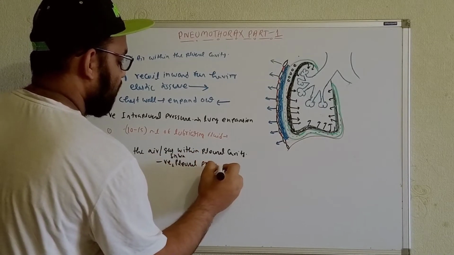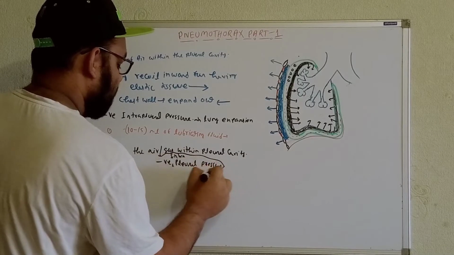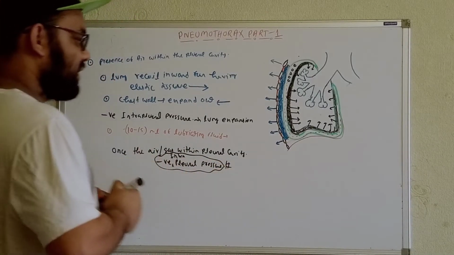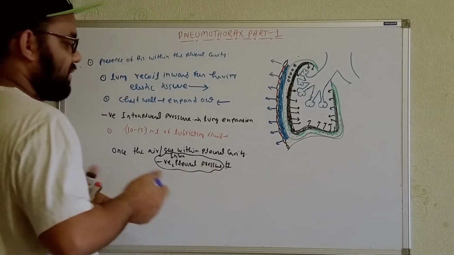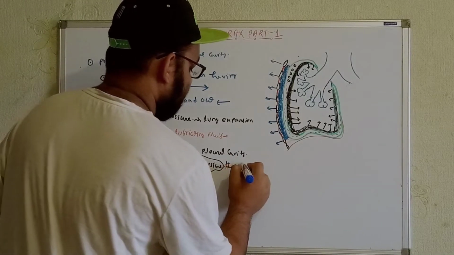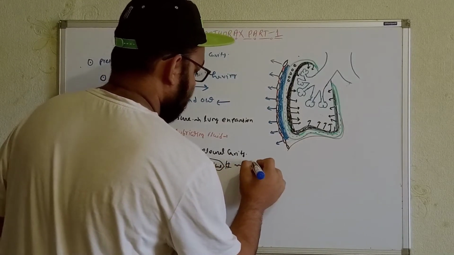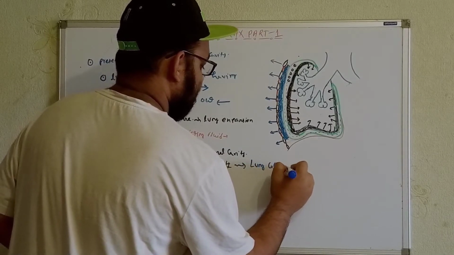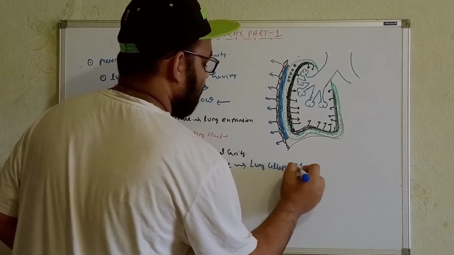Whenever we do not get the negative intrapleural pressure, it will be absent. So in these cases the tendency for lung collapse will be increased over here.